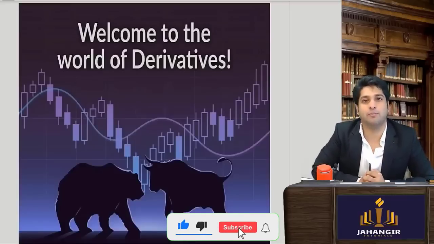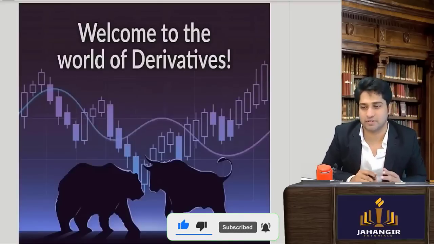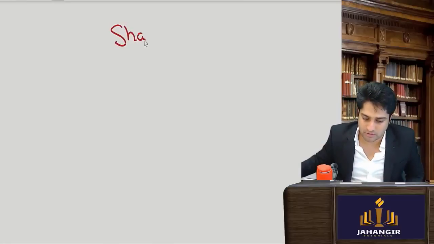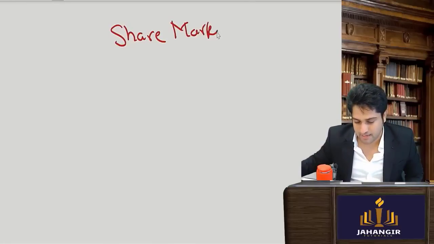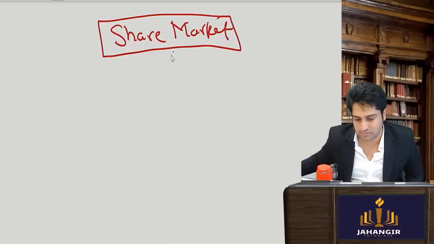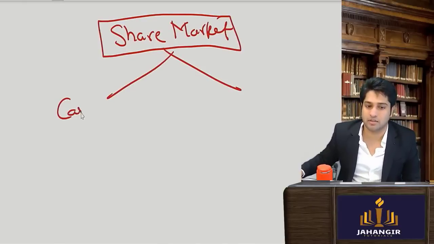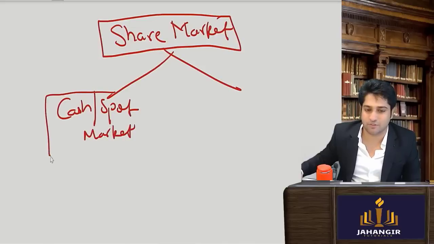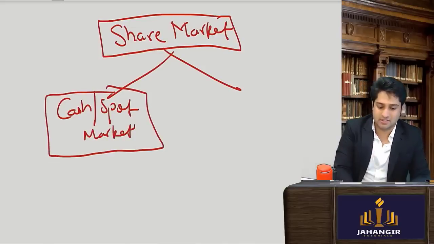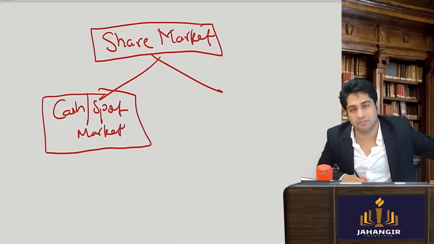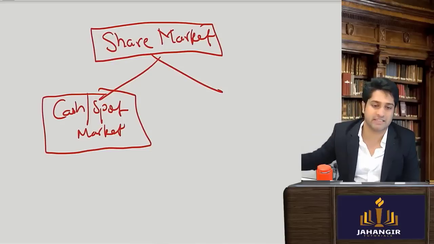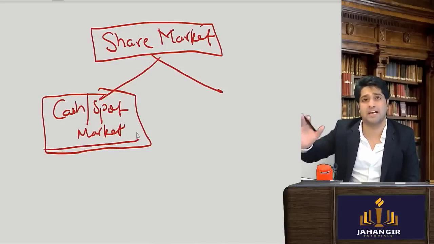Now we'll be starting with a very important topic, that is your derivatives. Derivatives is a different segment of the stock market. When you see your share market, everything as of now, what you must be knowing, is of the cash or the spot market. Where, let's say, if you want to buy shares of Reliance, you will go ahead and pay the money for Reliance and you will get the shares. If you want to sell the shares, you can go ahead and sell the shares. Your account will be hit accordingly.